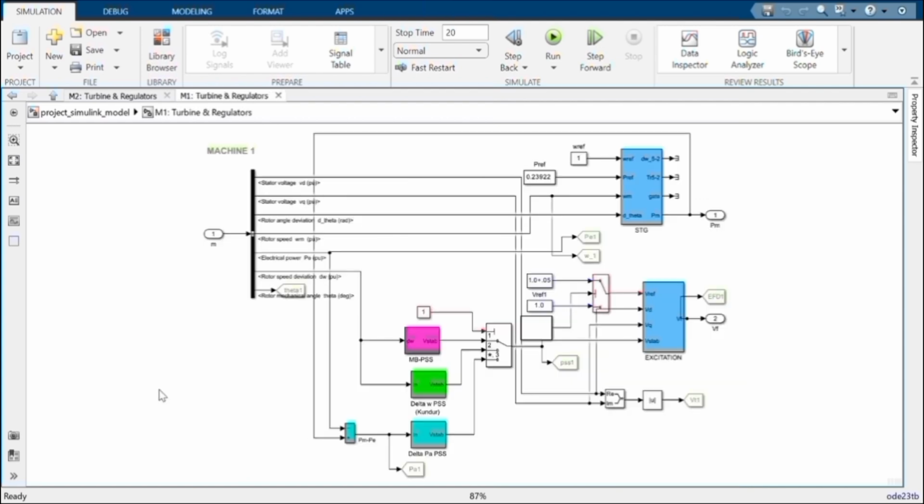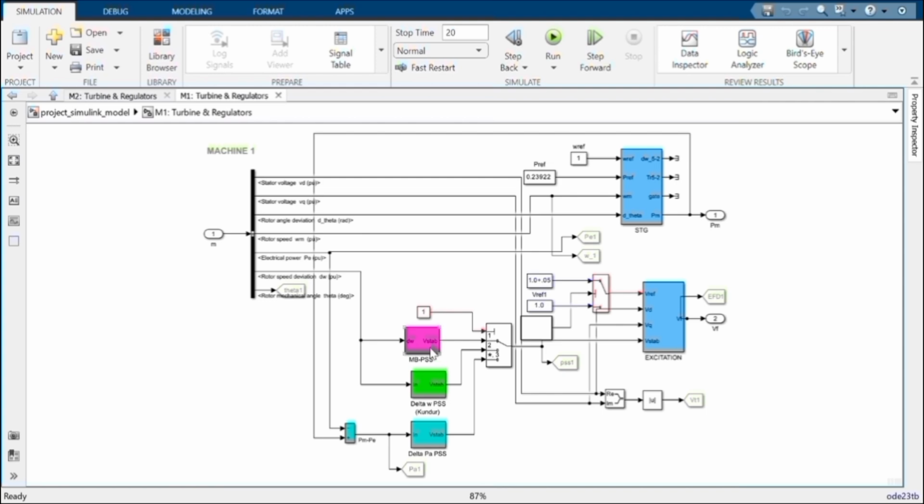This turbine and regulators block comprises the excitation and the steam turbine. This gas station is a thermal generating station, which requires a steam turbine. The turbine and regulators work with a power system stabilizer named the multi-band power system stabilizer, which was modeled from the idea of Kundur.